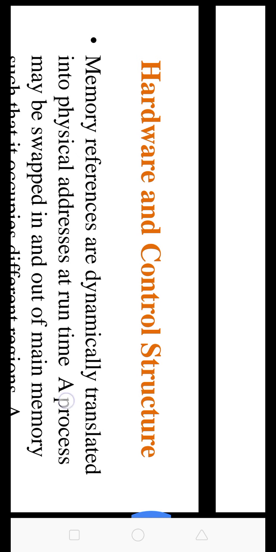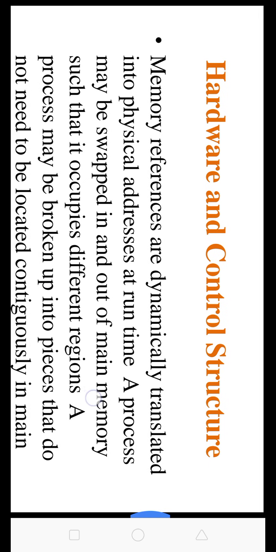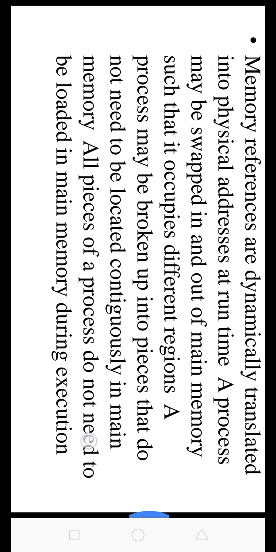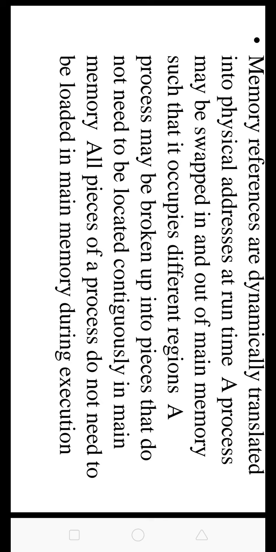The next point is hardware and control structure. Memory references are dynamically translated into physical addresses at runtime. A process may be swapped in and out of main memory such that it occupies different regions. A process may be broken up into pieces that do not need to be located contiguously in main memory. All pieces of a process do not need to be loaded in main memory during execution.